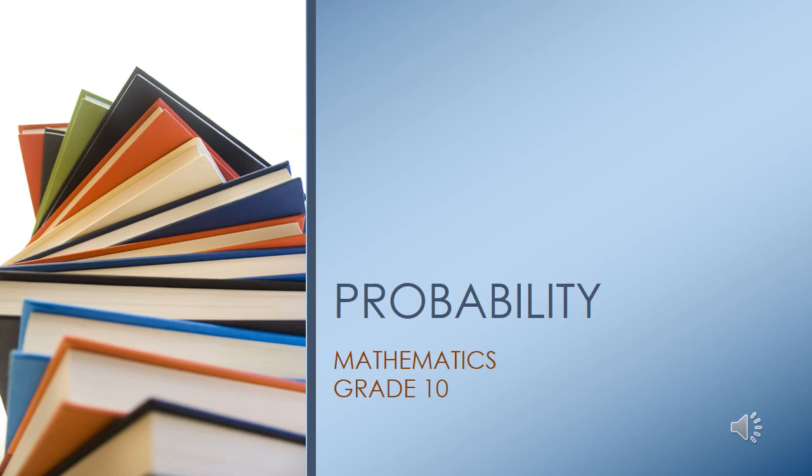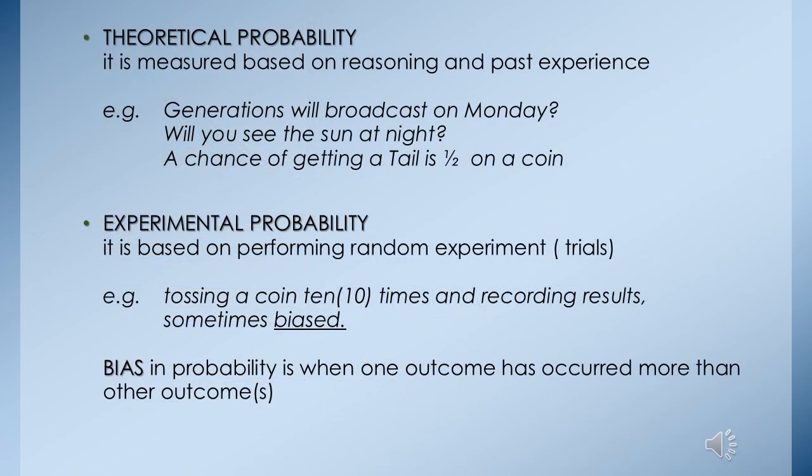From grade 10 mathematics content. We do have two types of probabilities. The first one is theoretical probability. Theoretical probability is measured based on reasoning and past experiences. What you know will happen based on your experience.